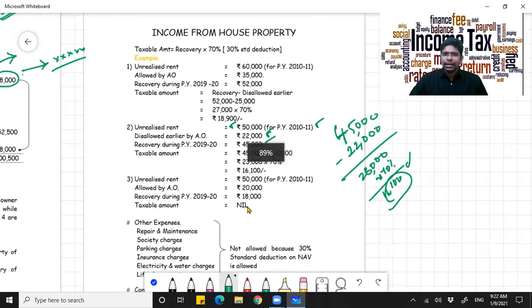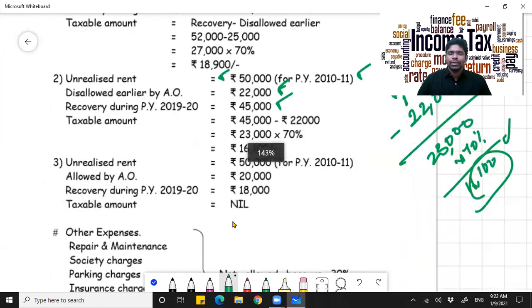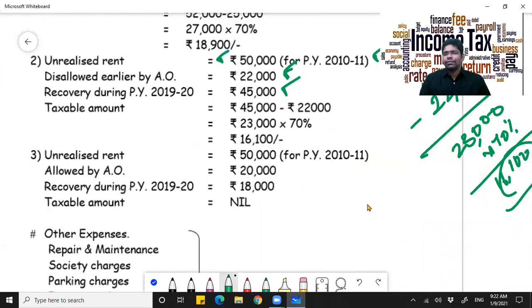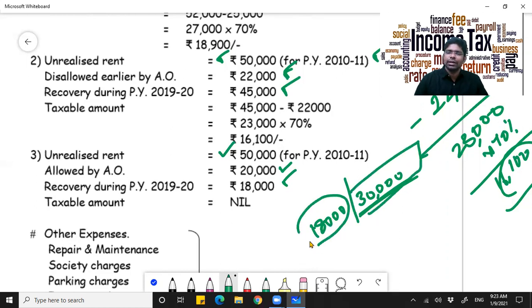And the last example in the same scenario: if the amount disallowed is more and the amount recovered is less, for obvious reasons you will not be paying tax. In continuation of the above example, unrealized rent is 50,000, what is allowed is 20,000. So 30,000 has been disallowed. When 30,000 has been disallowed, what is recovered subsequently? 18,000 has been recovered. So you have paid tax for 30,000, but you have recovered only 18,000.